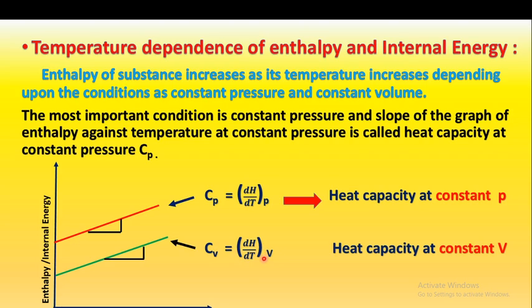But the condition is constant volume, and this is called the heat capacity at constant volume. So Cp is the heat capacity at constant pressure, and Cv is the heat capacity at constant volume. Cp and Cv are the ratio of change in enthalpy against the change in temperature, at constant pressure for Cp and constant volume for Cv.